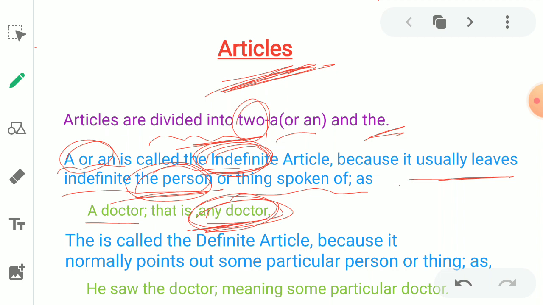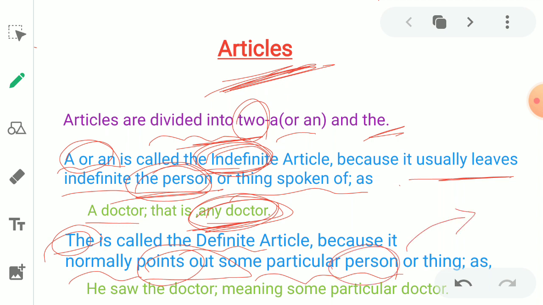Okay. When we come to the, the is called the definite article because it normally points out some particular person. Points out in the sense that we are pointing to a particular person who is a doctor. Got it? We can say, I saw the doctor.